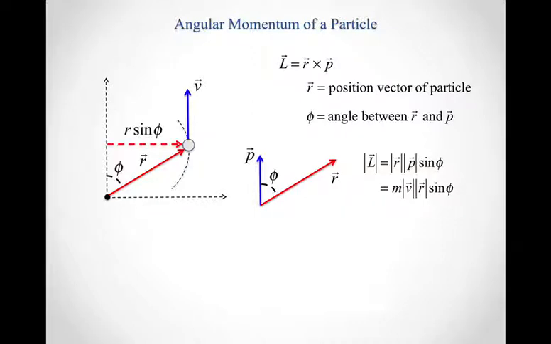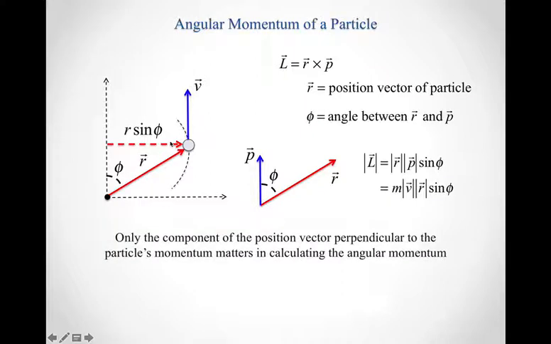If we pair the length of this position vector and this sine term, I recognize that r sine phi is the component of the position vector that's perpendicular to the object's linear momentum. So the only component of the position vector that matters for the angular momentum of the particle is the component that's perpendicular to the particle's linear momentum.